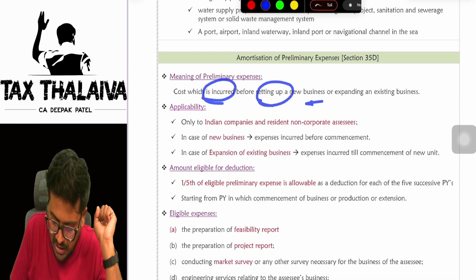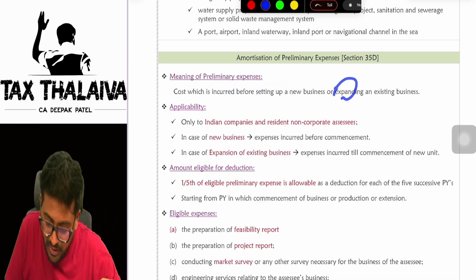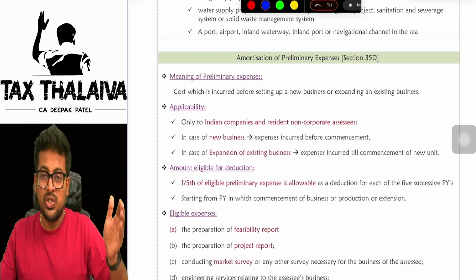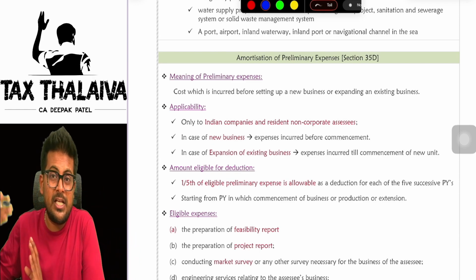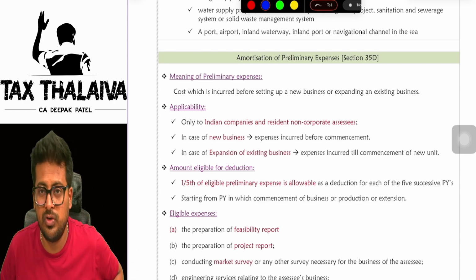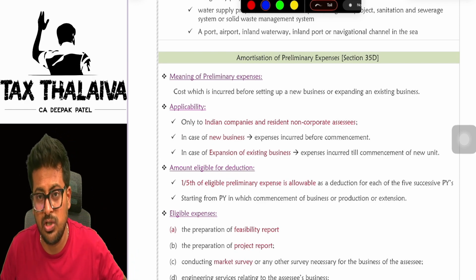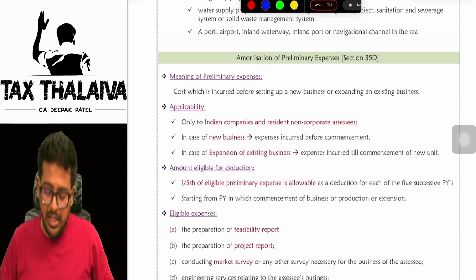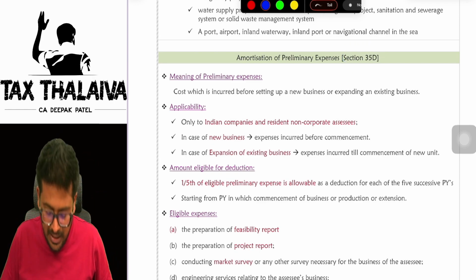Cost which is incurred before setting up a new business or even for expanding an existing business. So business is there. You want to expand, you want to add one more unit. In that also, you spend a lot of money before starting that unit. Even that expenditure is also eligible for deduction under section 35D.